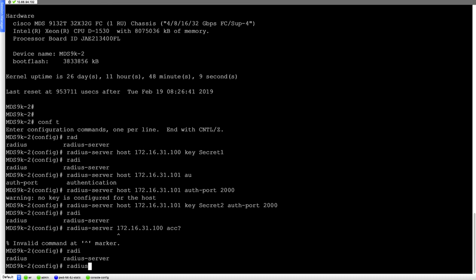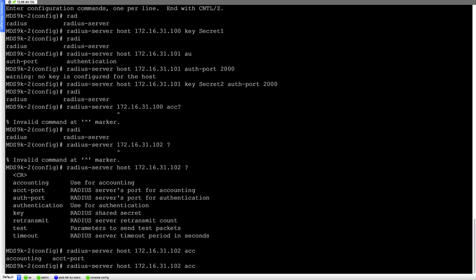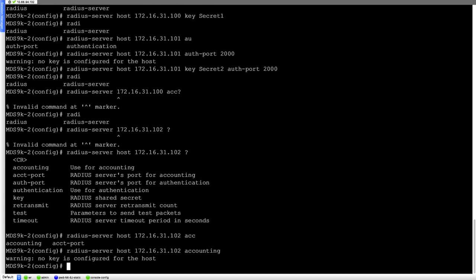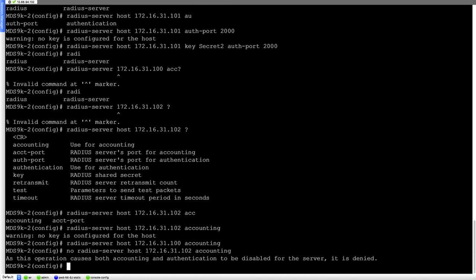Then we can go ahead and configure radius server 172.168.31.102, and if I want to set accounting for the particular radius server, I can enable accounting as well. And if I want to do the accounting on a different port number, I can use the account port configuration. So I'm enabling accounting for this host, I can set it for the host 100, and we should be good. And we can get rid of this 102, and we are done with this.